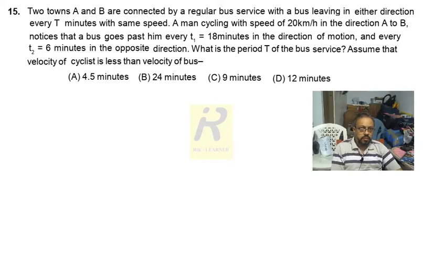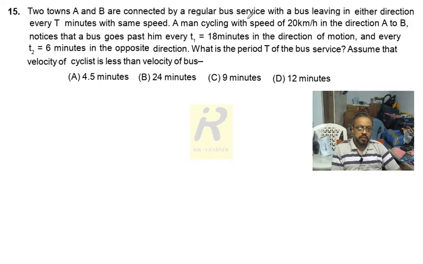Well, in this question, the situation is that there are two towns A and B. Two towns A and B are connected by a regular bus service, with a bus leaving in either direction every T minutes with the same speed.